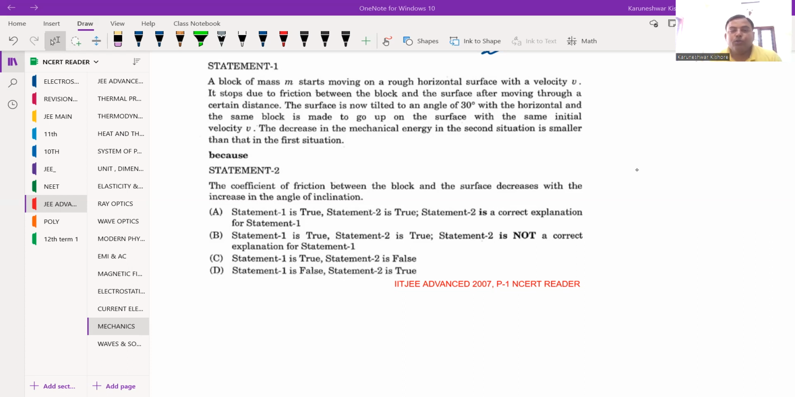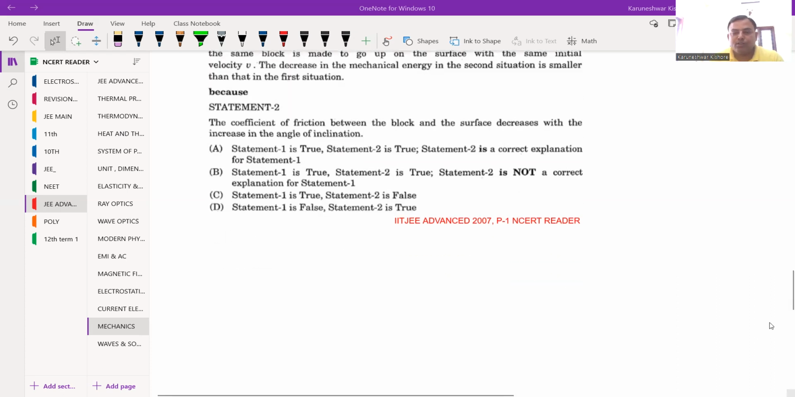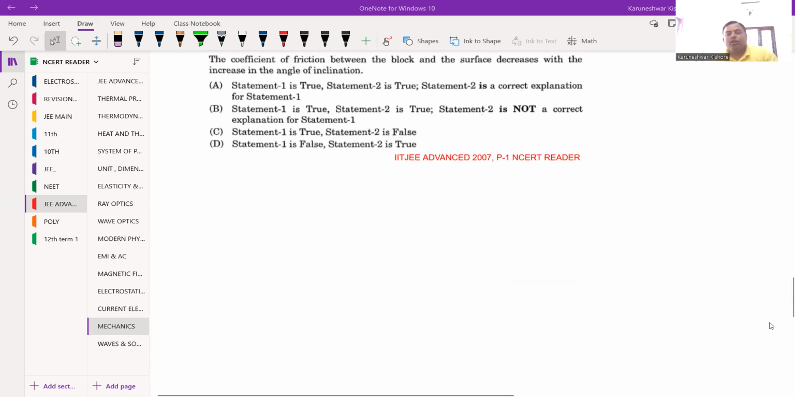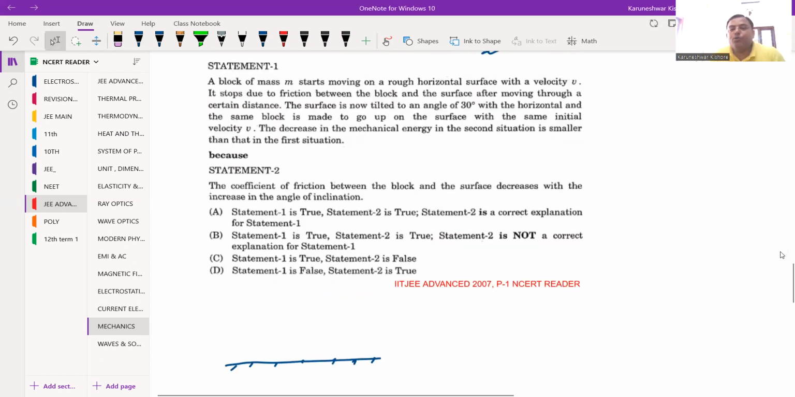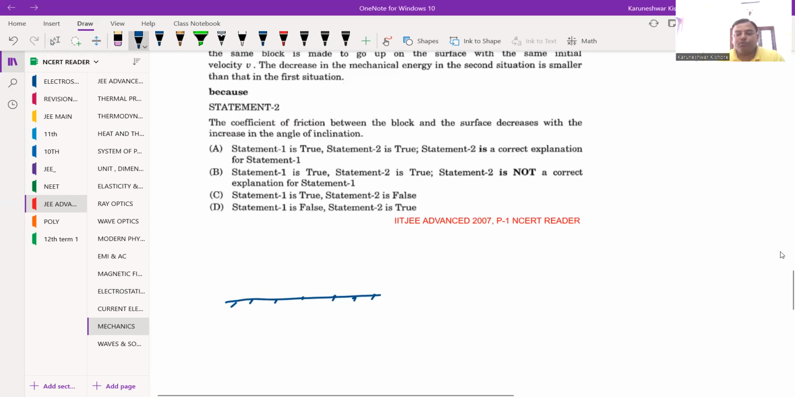The first statement is saying two situations. Let's suppose the horizontal surface I am considering here, and this horizontal surface is rough horizontal surface. So there is a block of mass m which is given some initial velocity due to which this block is moving on horizontal surface, but it is getting a stop. So mu is the coefficient of friction between this block m, which is moving initially with some velocity v, and finally it got a stop. So when finally it got a stop after traveling some distance s, here you can see, it got this much distance traveled.